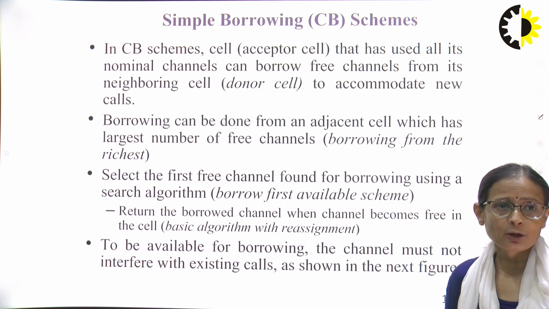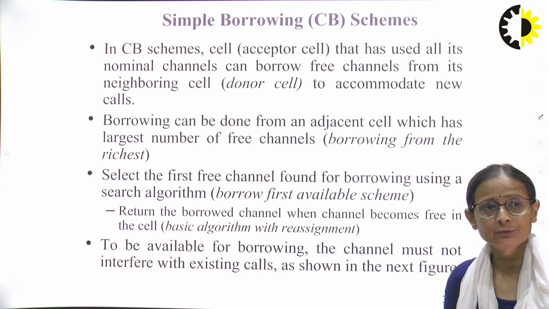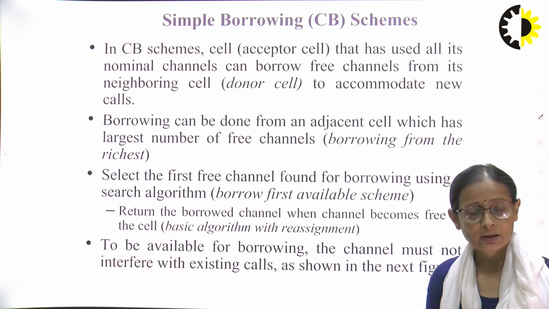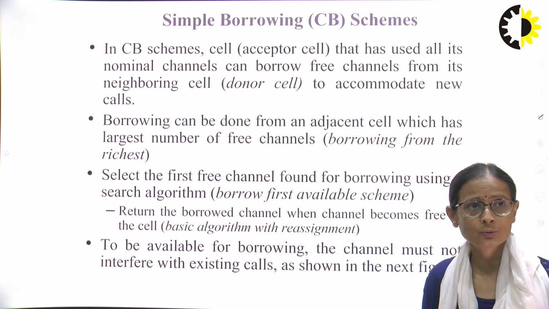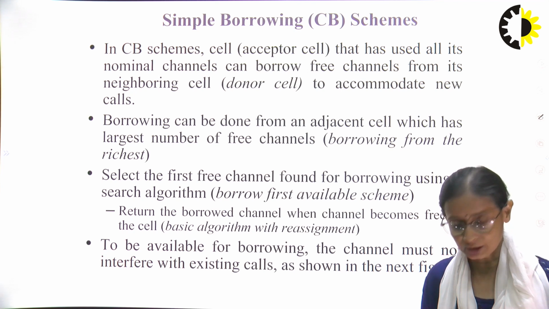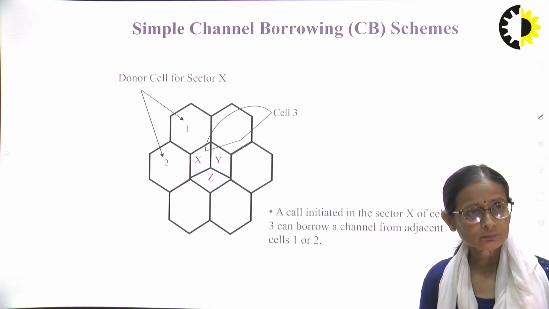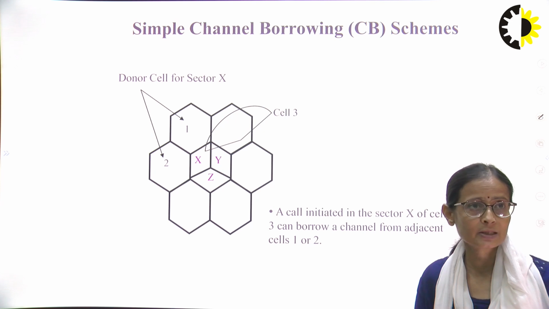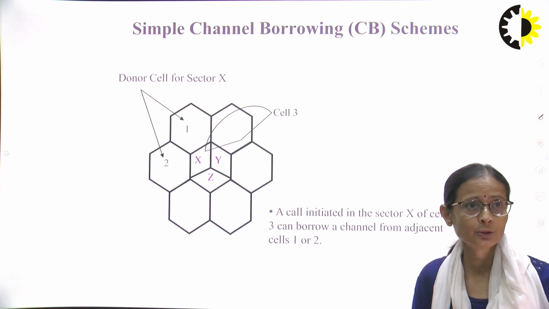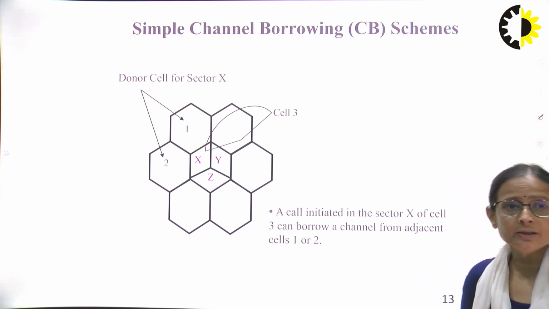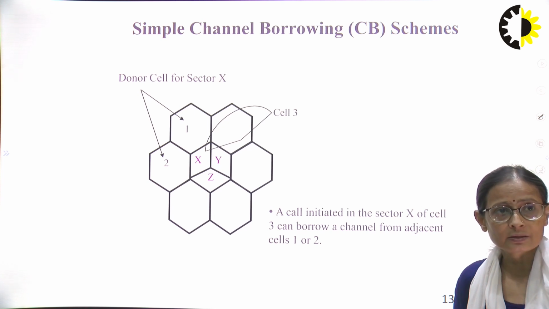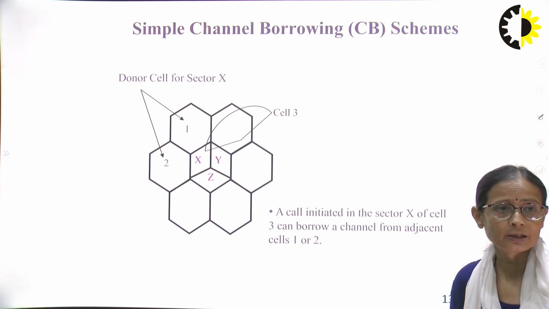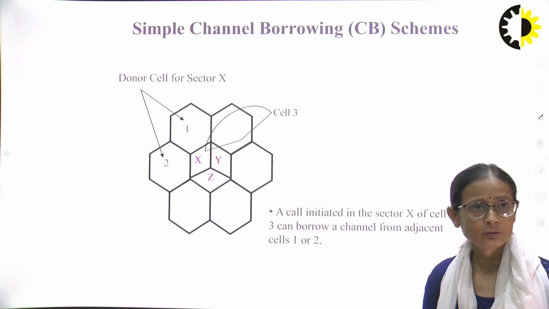To be available for borrowing, the channel must not interfere with the existing calls, and that is the complexity of this particular scheme. So here we have a donor cell for sector X, that is 1 and 2, and a cell in the sector X of the cell 3 can borrow a channel from the adjacent cells 1 or 2.